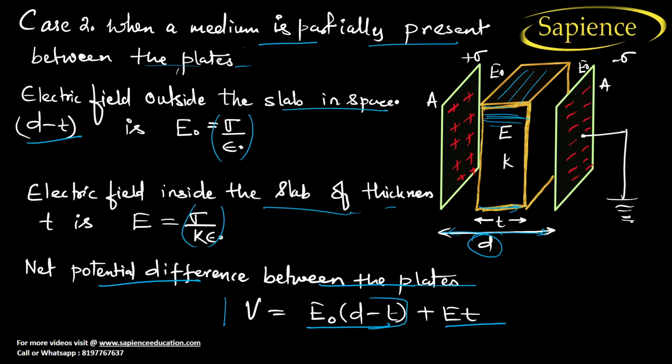For E naught, there is a gap, that is D minus T, right? And for T we have the electric field as E, because only there is a decrease in the electric field, but for this gap there is no decrement in the electric field. So that's why the final V is like this.